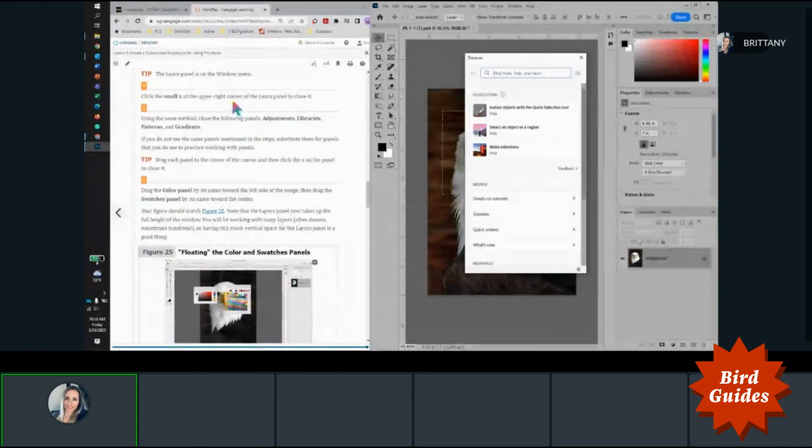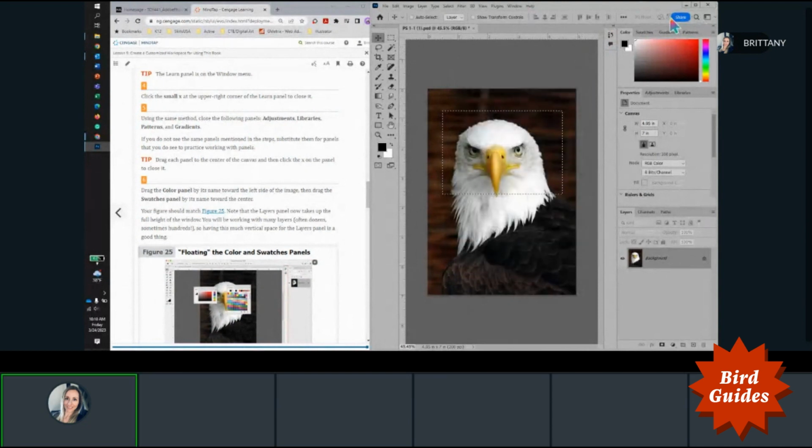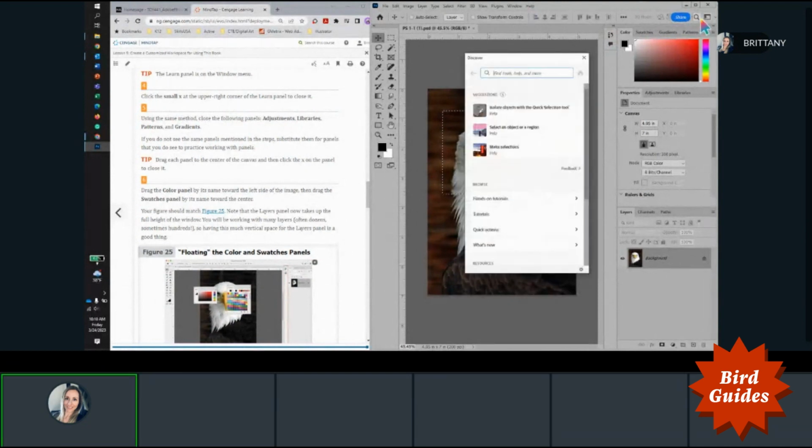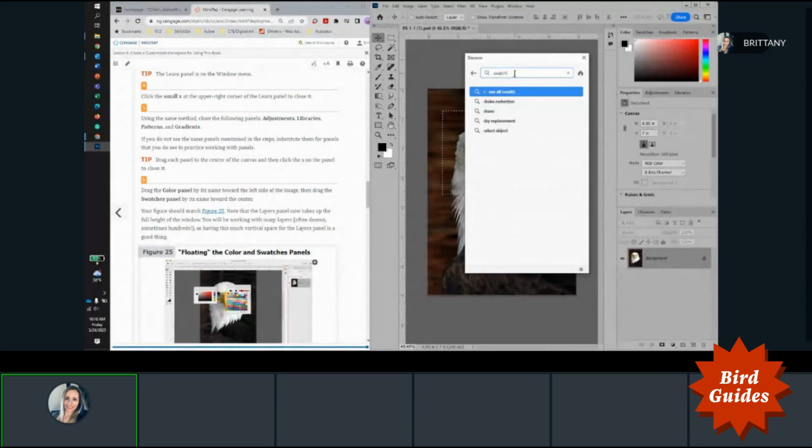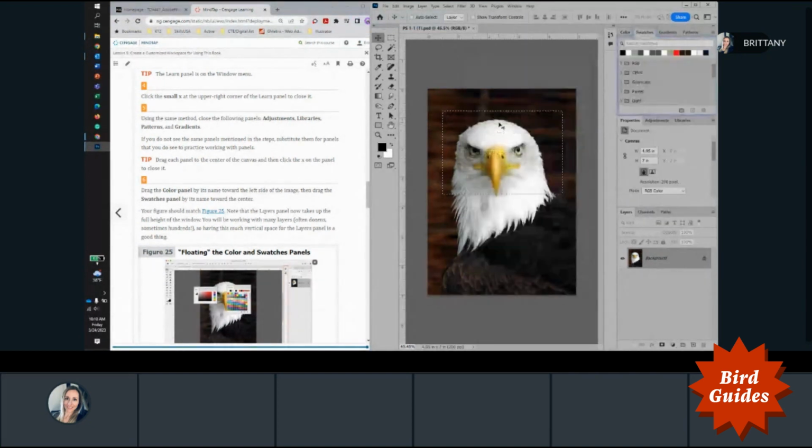So click the small X in the upper right corner to close it. Remember, you can always go into this little magnifying glass there if you're looking for any sorts of panel, and you can open them through there. Okay.